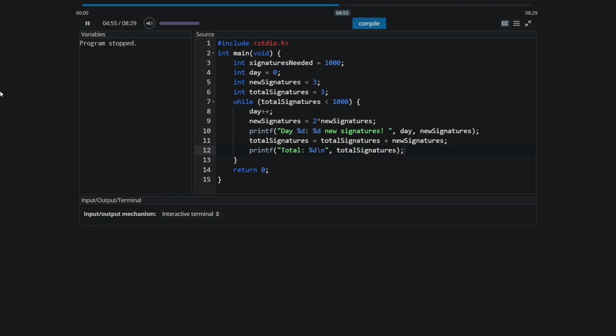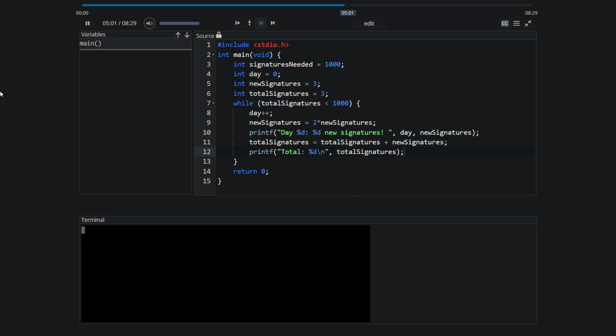So let's compile and run this code, but we're going to run it step by step so we can really follow what's going on. So compile, and now I use the step-by-step feature to run this code. The first thing we do is we initialize and declare our variables. So signatures needed is 1000. Right now it's day 0, and the 3 friends get together and sign that petition. So the new signatures on day 0 are 3, and that gets the total number of signatures also to 3 because that's all there is so far.